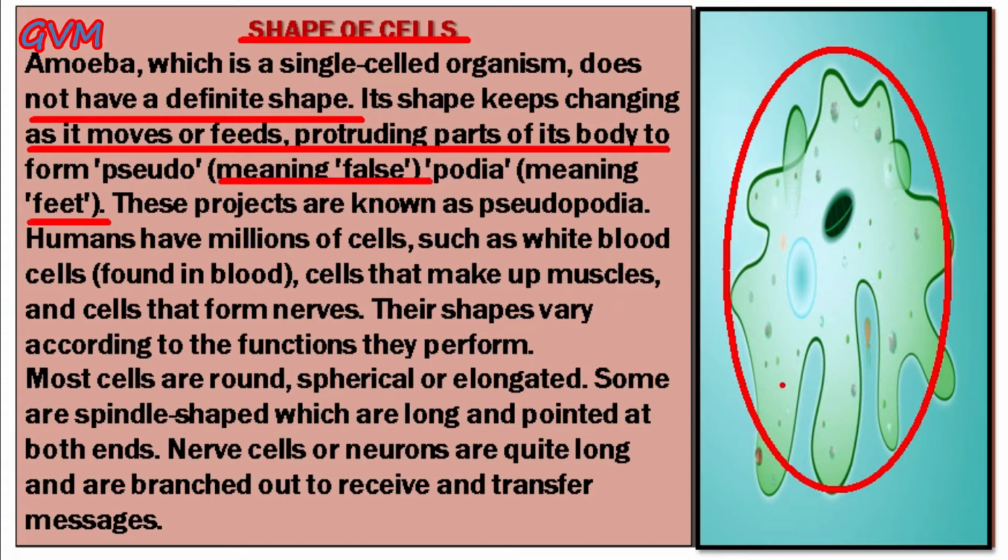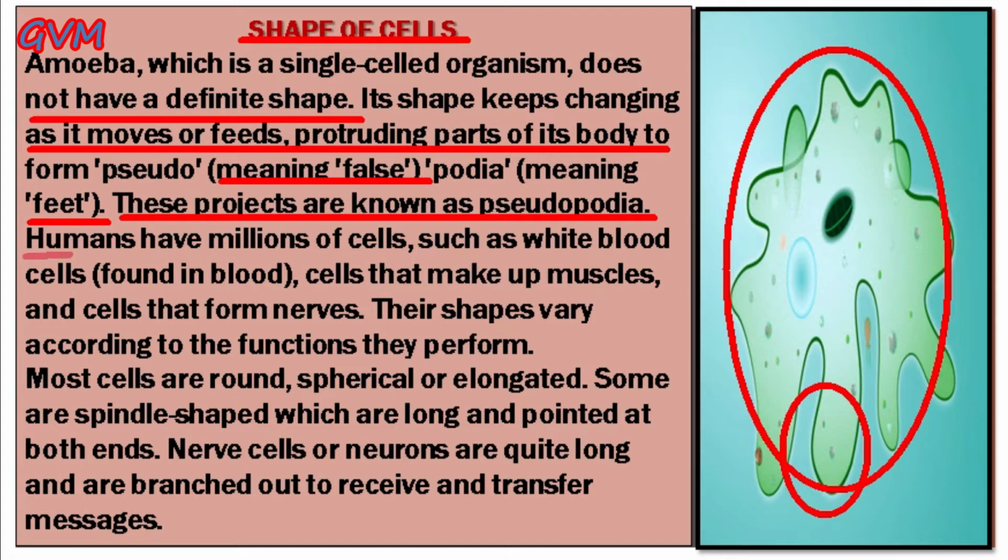As you can see here, these are the false feet of an amoeba that it generally forms when it moves or feeds. So students, these projecting body parts in amoeba are known as pseudopodia.